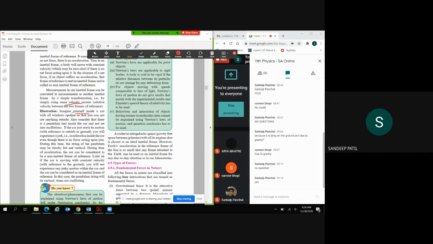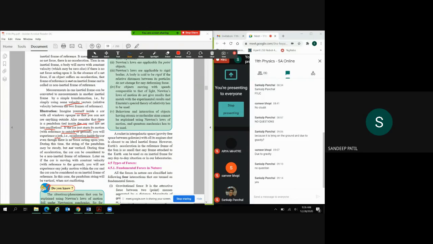Imagine yourself inside a car, all windows opaque so that you cannot see anything outside. Also consider that there is a pendulum tied inside the car and not set into oscillation. So the pendulum is also steady. If the car just starts in motion with reference to outside or ground, just starts, okay, you will experience a jerk. At the initial moment, we will have the jerk.